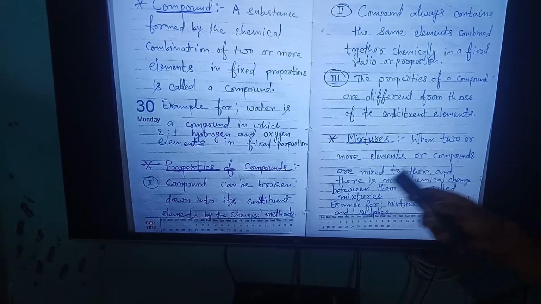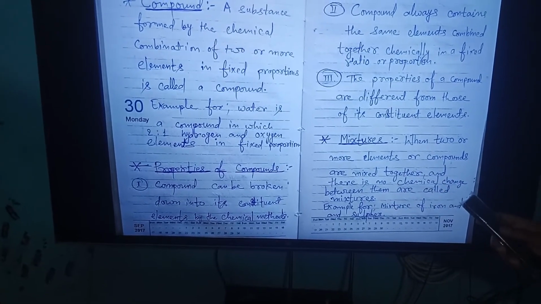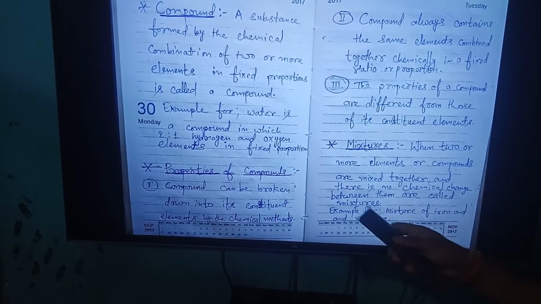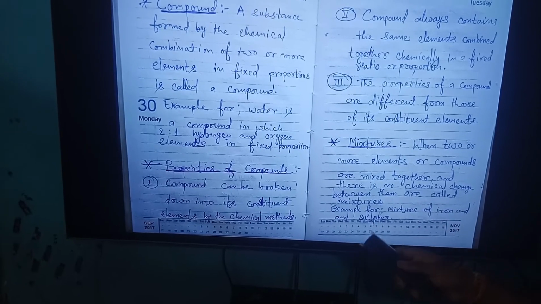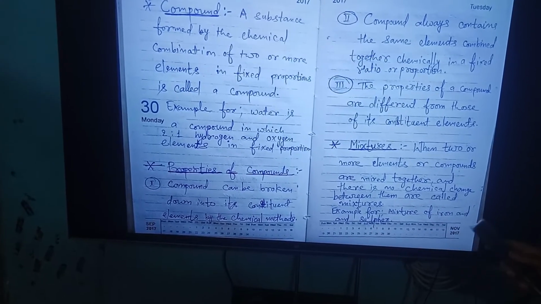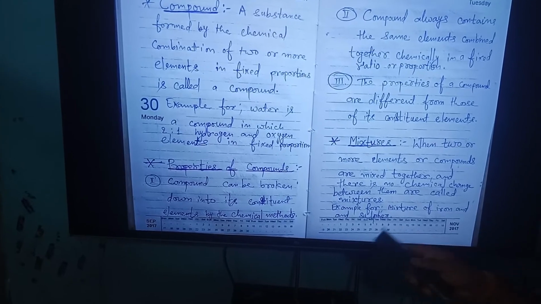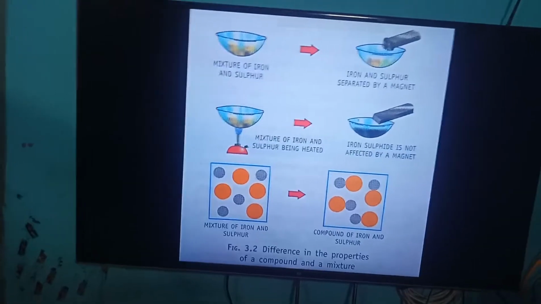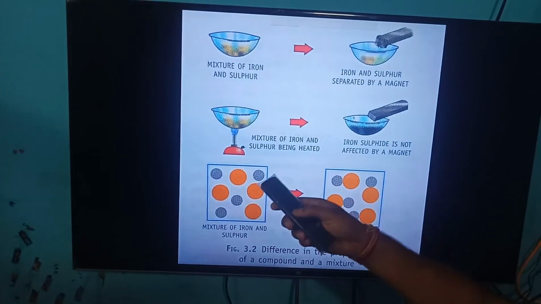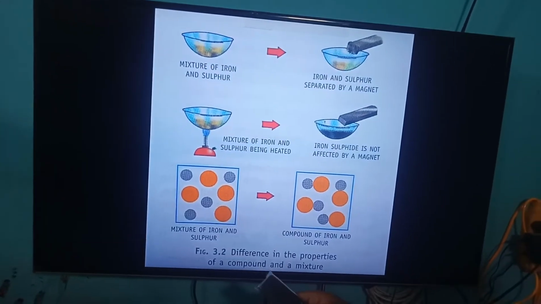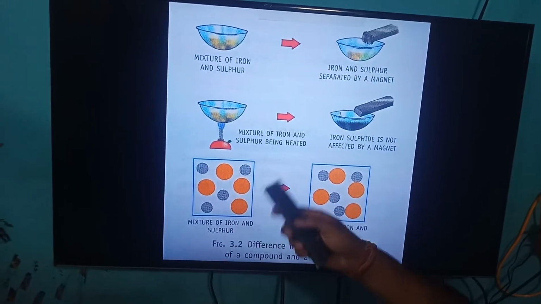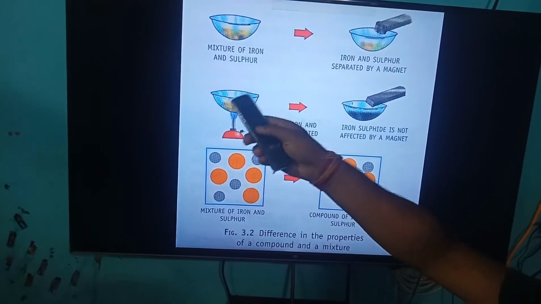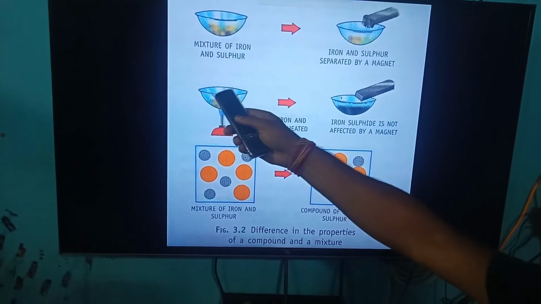When two or more elements or compounds are mixed together and there is no chemical change between them, it is called a mixture. Example, a mixture of iron and sulfur.